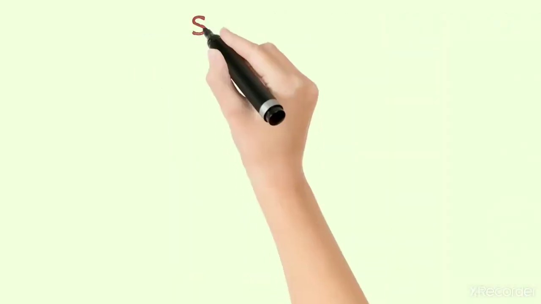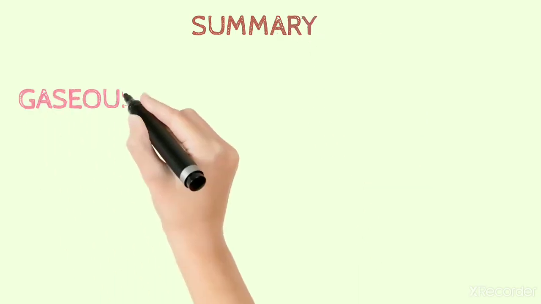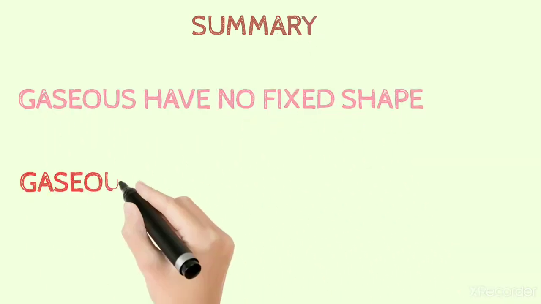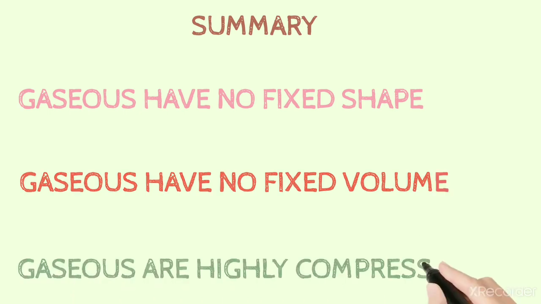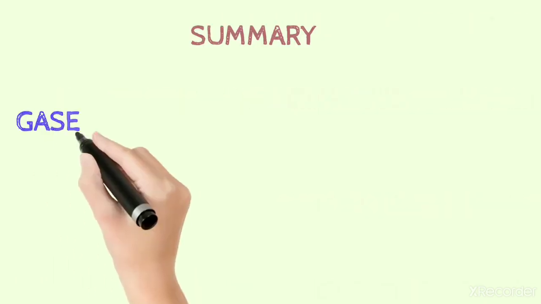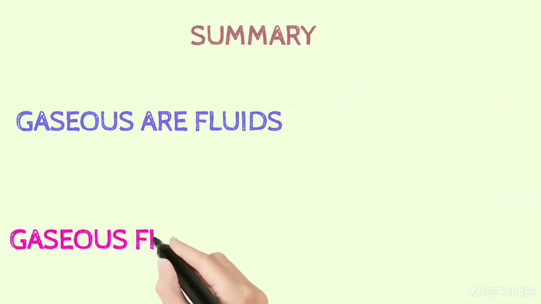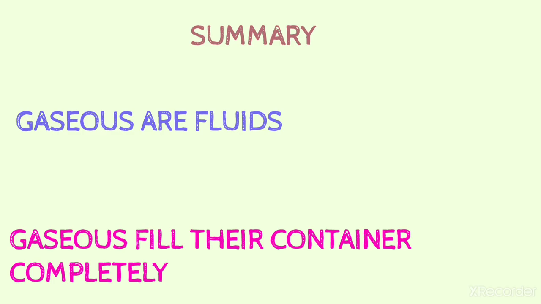Let us see the summary of the gases. Gases have no fixed shape. Gases have no fixed volume. The volume of the gas is the volume of the container. Gases are highly compressible. Gases are fluids. Gases fill their container completely.